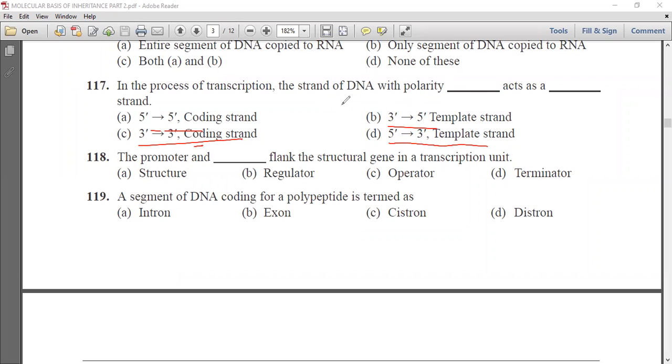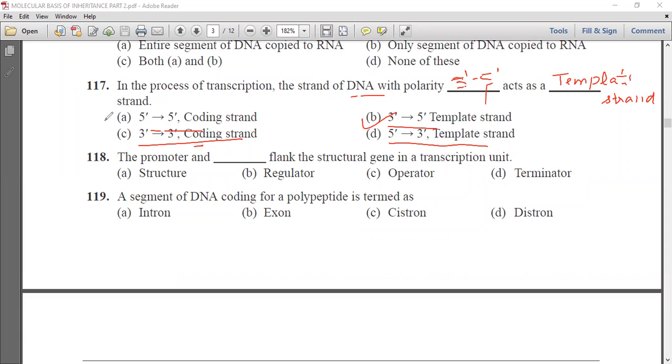Now in the process of transcription, that is when RNA is formed from this DNA, it has polarity 3' to 5'. This acts as template strand. So option B is the correct answer.